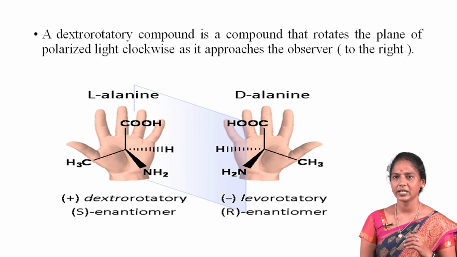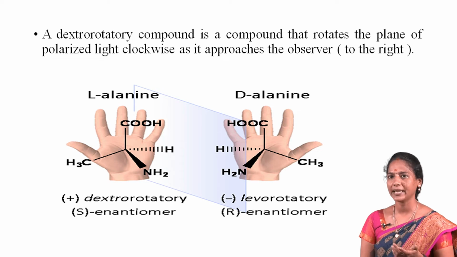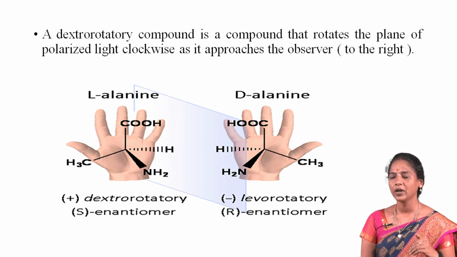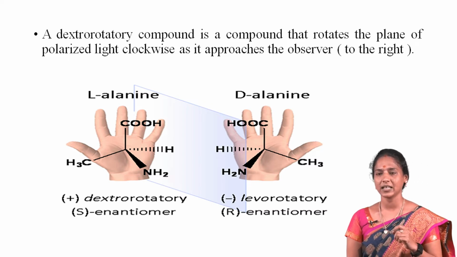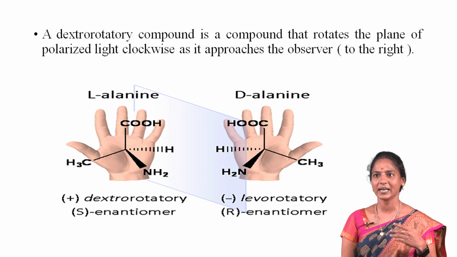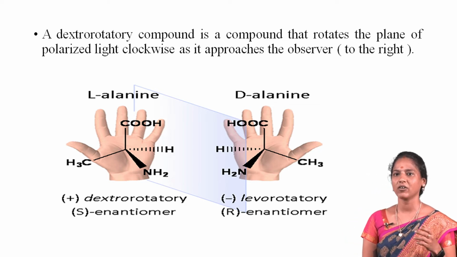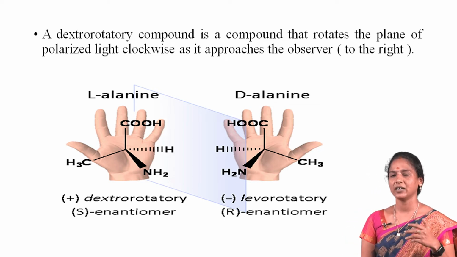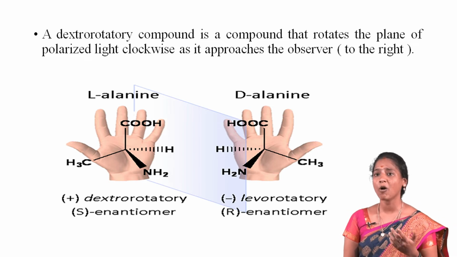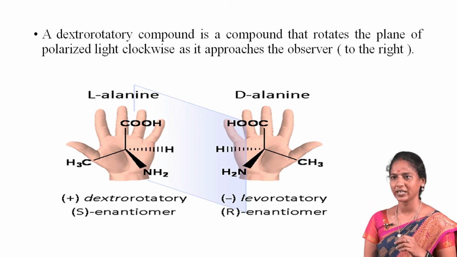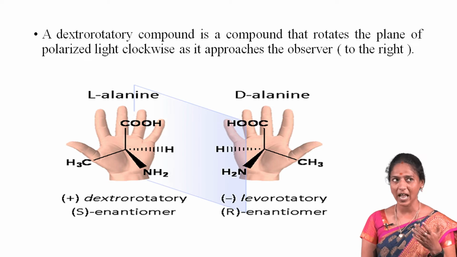Next, a dextrorotatory compound rotates the plane of polarized light clockwise as it approaches the observer, to the right. If a compound is dextrorotatory, its mirror image counterpart is levorotatory. That is, it rotates the plane of polarized light counterclockwise, to the left. It is levorotatory. The dextrorotatory compounds have positive specific rotation, while the levorotatory compounds have negative.